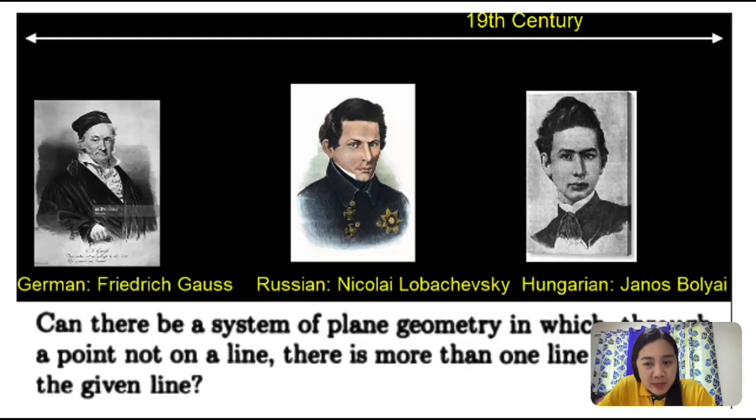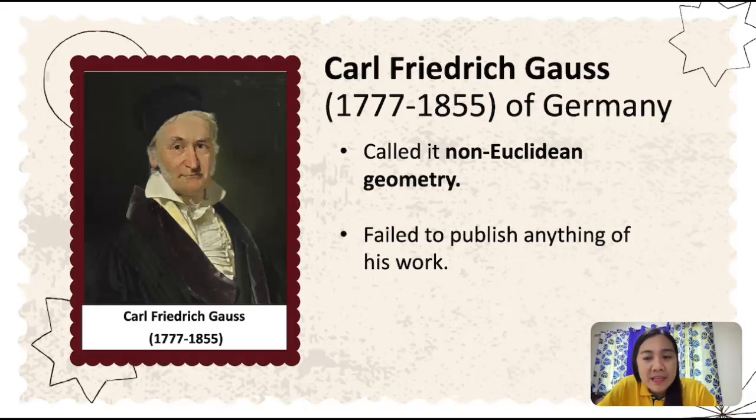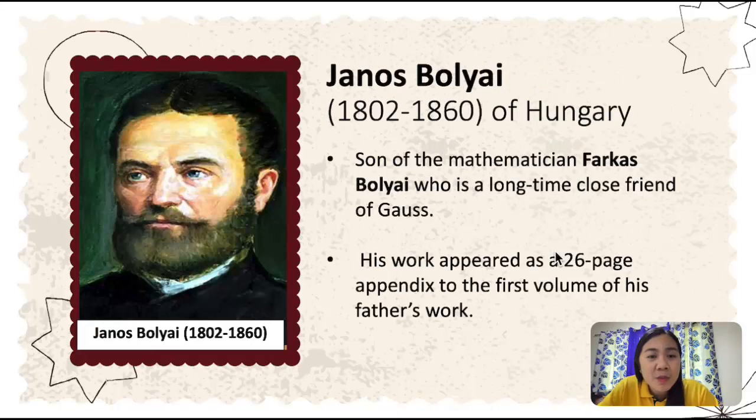These three mathematicians pointed out that there is another geometry where the four postulates hold true, but the fifth does not, unlike Euclidean geometry, where all five postulates hold true. They called it hyperbolic geometry. However, Gauss called it non-Euclidean geometry and failed to publish anything of his work. Janos Bolyai, the son of mathematician Farkas Bolyai, who was a long-time close friend of Gauss, had his work appear as a 26-page appendix to the first volume of his father's work.